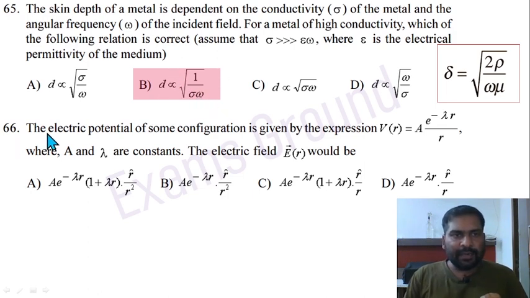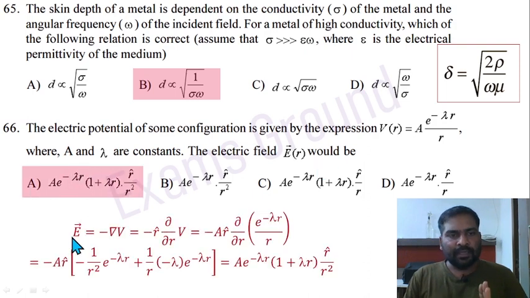Question 66. The electric potential of some configuration is given by the expression V(r) equal to A e raised to power minus lambda r divided by r, where A and lambda are constants. The electric field E(r) would be. So electric field equal to minus gradient V equal to minus r cap del over del r of V. Put this value here and take the derivative with respect to r, and the final answer is going to be option A: e raised to power minus lambda r, 1 plus lambda r, r cap divided by r square.